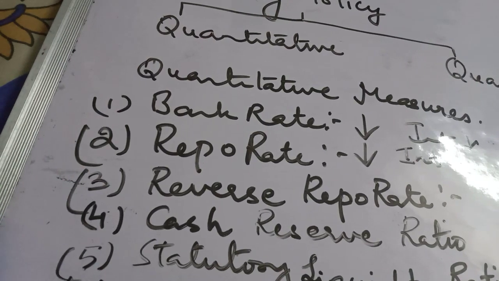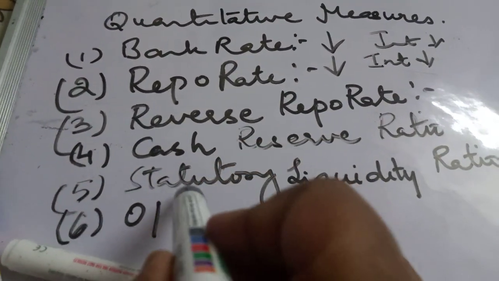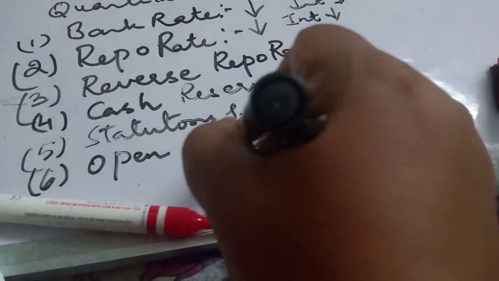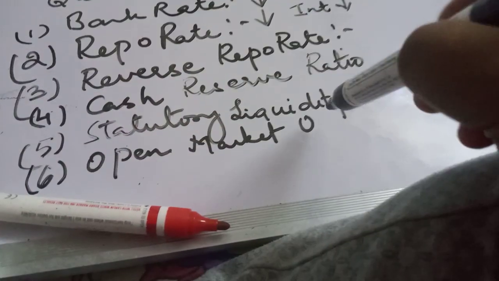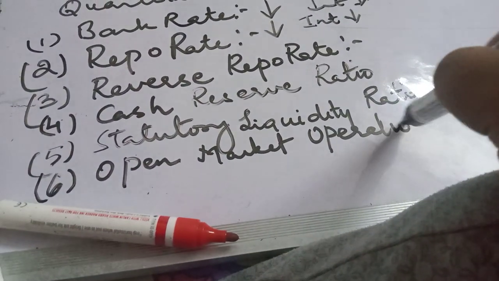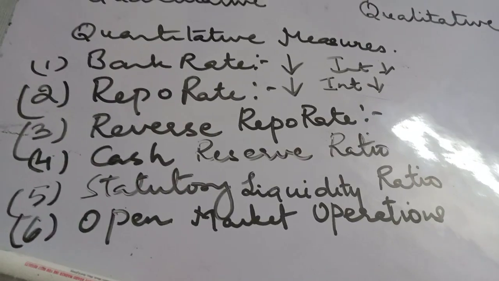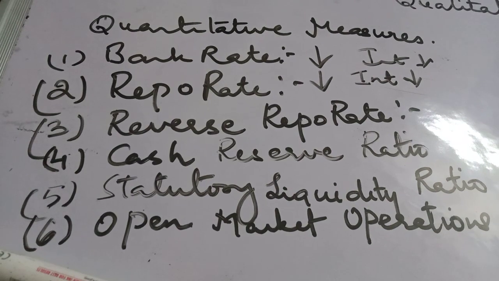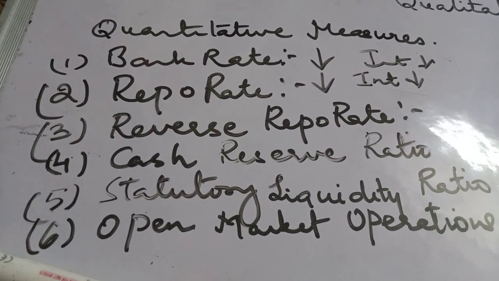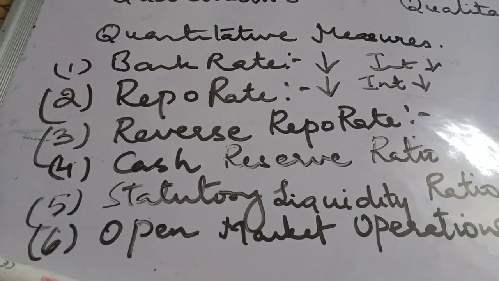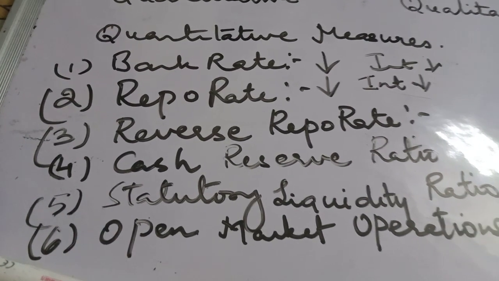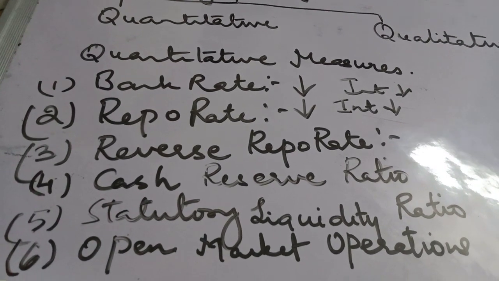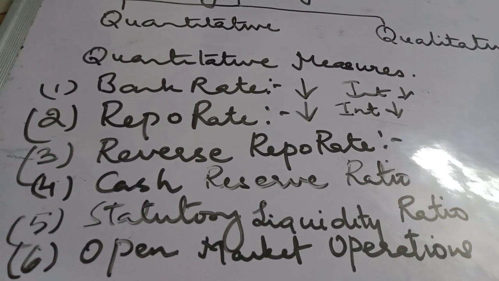Sixth is open market operations. Now this is simply the buying and selling of government securities by or to commercial banks or the public in the open market. This is done by the central bank.